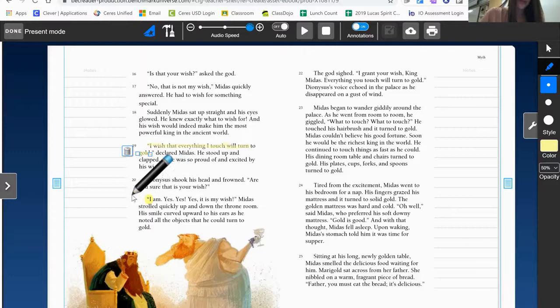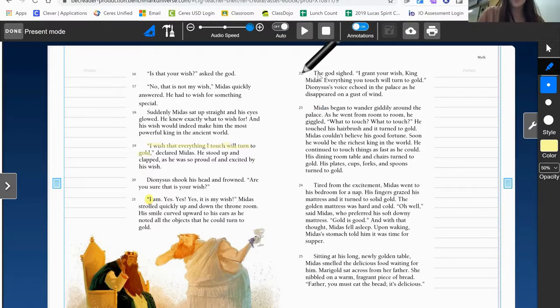Paragraph 21. "I am, yes, it is my wish." Midas strolled quickly up and down the throne room. His smile curved upward to his ears as he noted all the objects that he could turn to gold. Okay, so right away he starts turning things into gold. This might be important, I'm not sure yet. Let's continue reading and let's see if maybe I need to go back to paragraph 21 to underline anything.